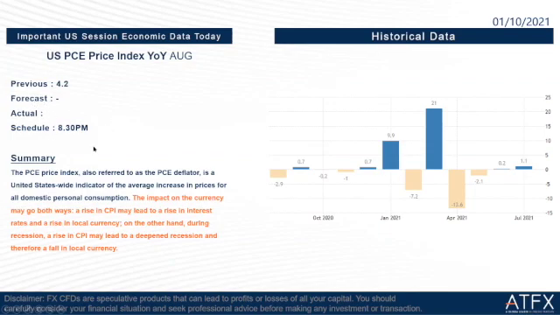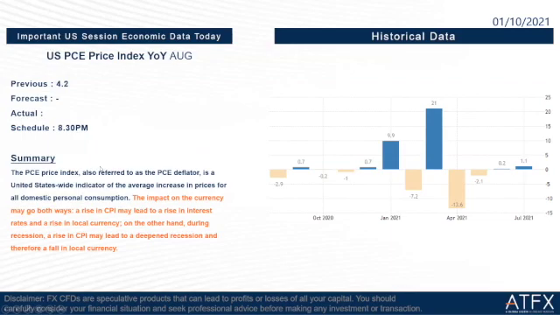But the actual is going to release at 8:30 tonight. So the impact on the currency may go both ways, so you guys have to take note. A rise in CPI may lead to a rise in interest rates and a rise in local currency. On the other hand, during economic recession, a rise in CPI may lead to a deepened recession and therefore a fall in local currency.